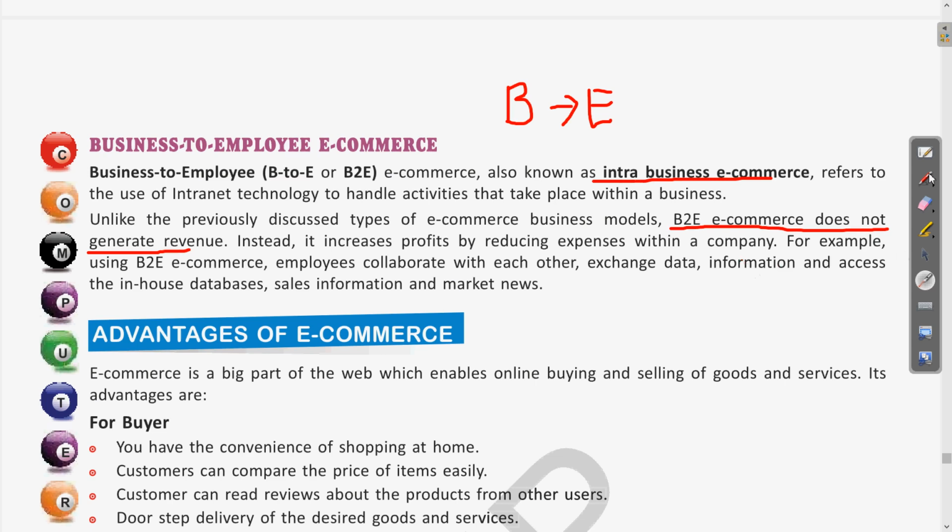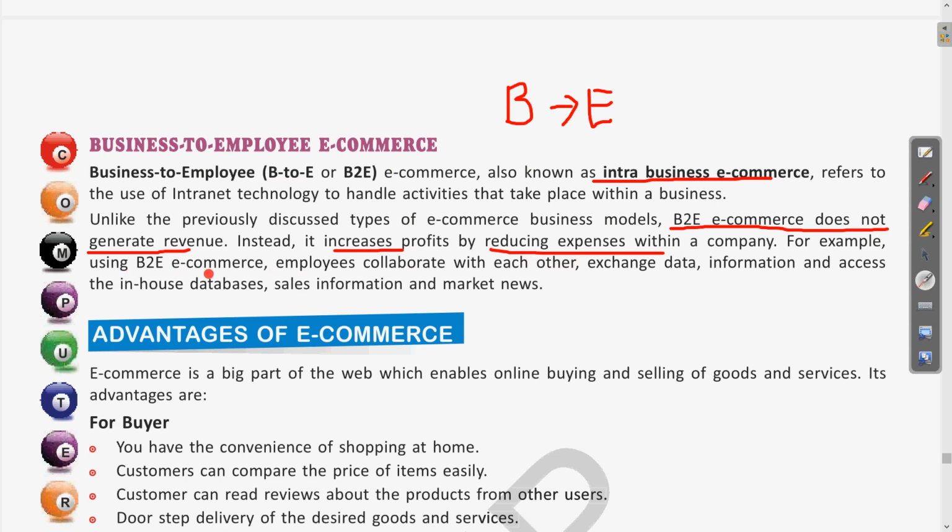If we are using any other model, then there will at least be a buyer and a purchaser as well as a seller. Then there will be a transaction between two consumers or from one business firm to another. So it will at least incorporate two companies or two persons outside any manufacturing company. But here, as it is being done within the company itself, that is why the profit increases and the expenses are reduced. So this is another feature. Let us see an example of this.